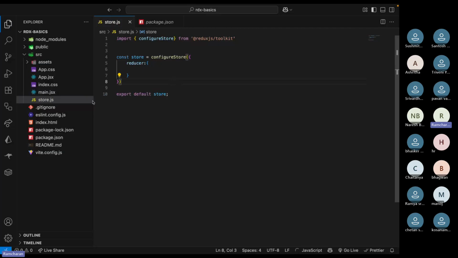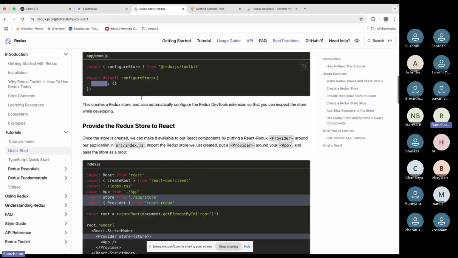There is something called a slice. What is a slice? Slice means all our Redux related logic will be present in one file. Previously we used to write multiple files, separate files for actions and separate files for reducers, right? But now everything is combined into one single slice.